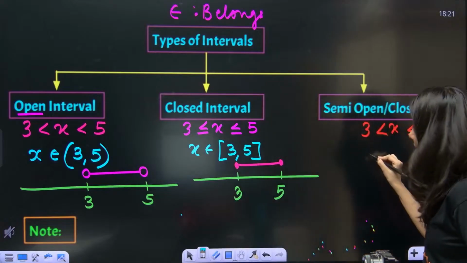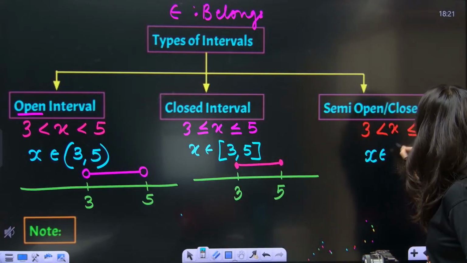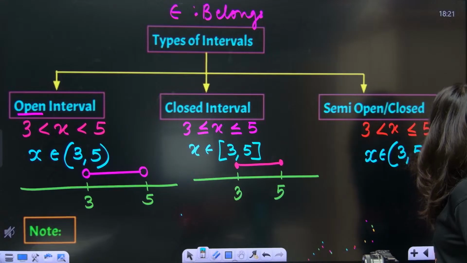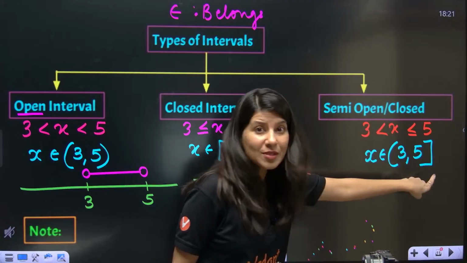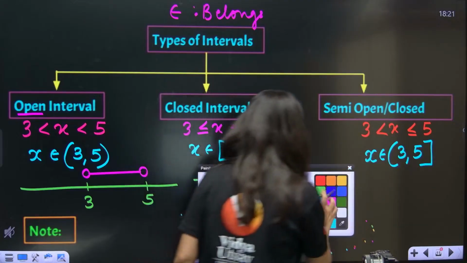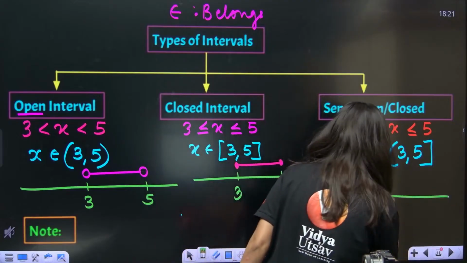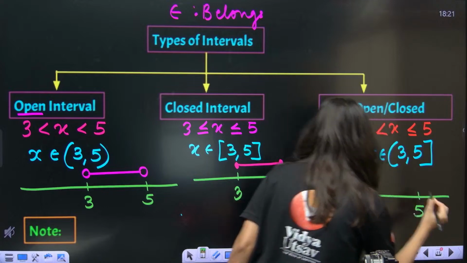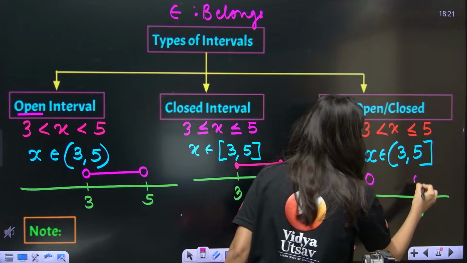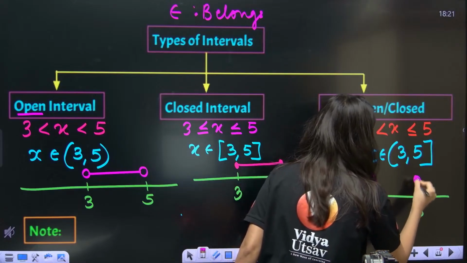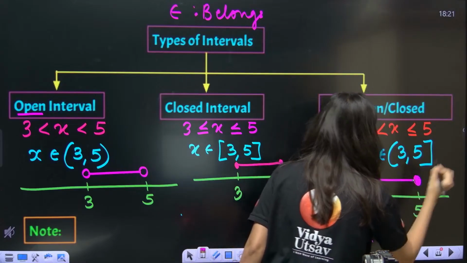Yes, so it is going to be x belongs to 3 open to 5 close. Open bracket here, but close bracket here, because I want my 3 to get excluded, but I want 5 to get included. Everybody getting it? So 3 will be hollow circle, 5 will be closed circle.